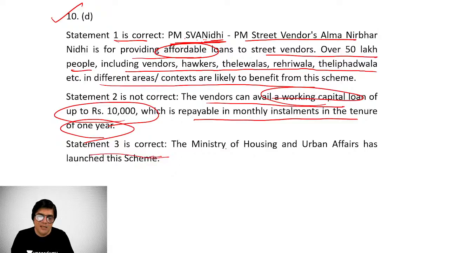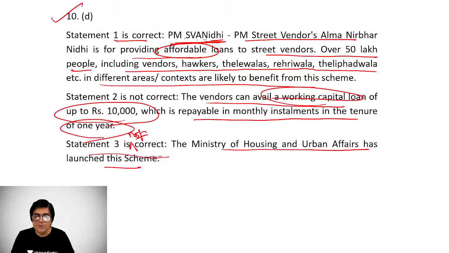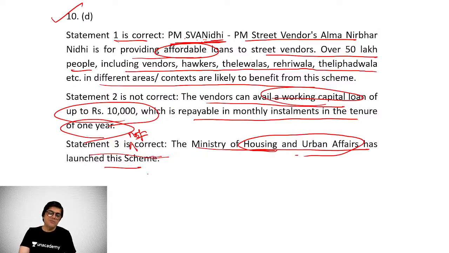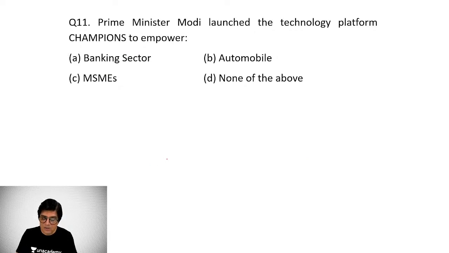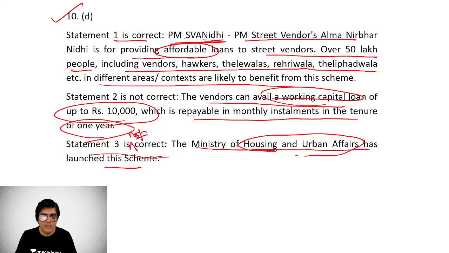Statement 3, the Ministry of Housing and Urban Development is launching this scheme. So statement 3 is not correct, right? Because here statement 3 says it is launched by the Ministry of Rural Development. Instead, it is being launched by the Ministry of Housing and Urban Affairs, which has launched this scheme. So obviously, the correct option here is that only statement 1 is correct. 2 and 3 are not correct.